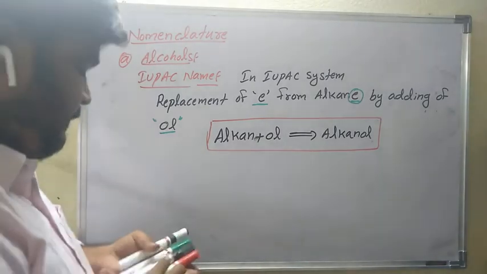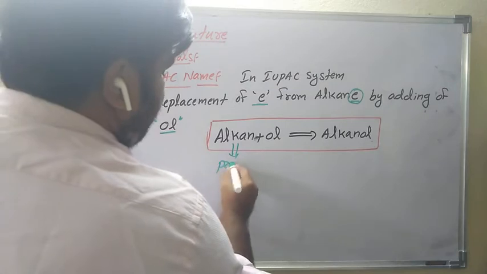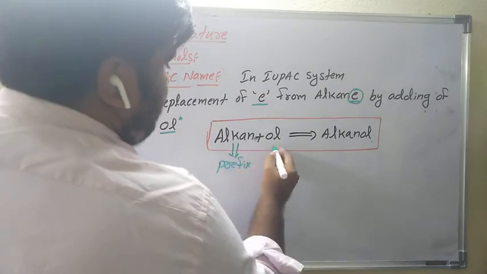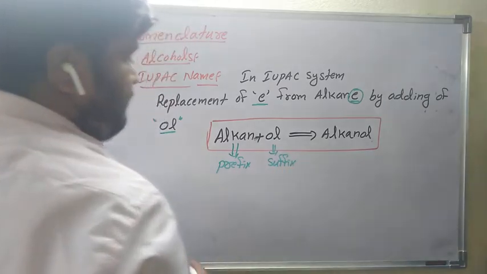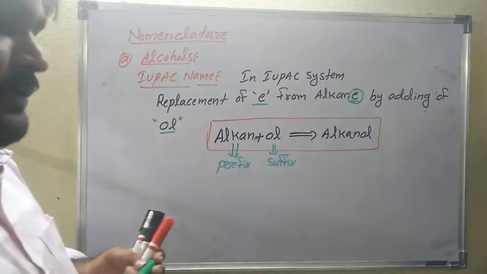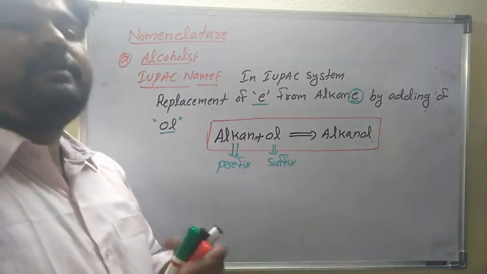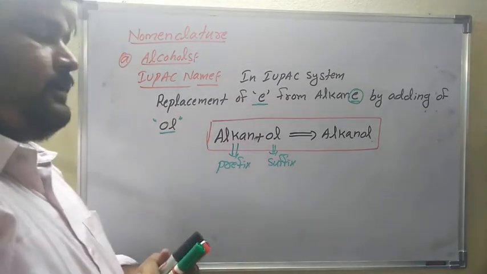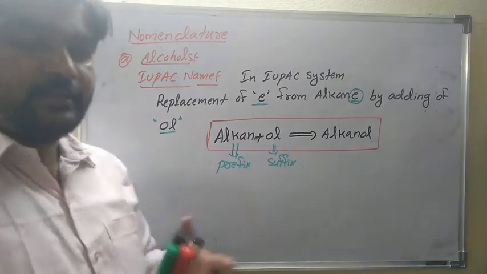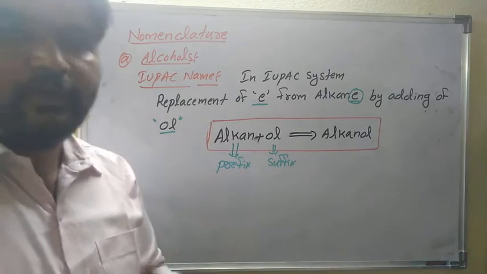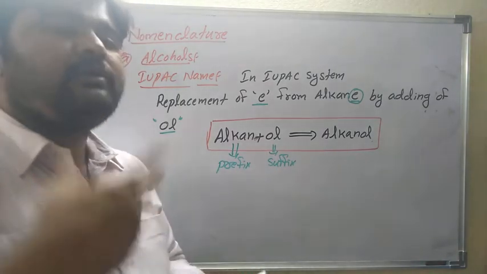So alkane is the prefix and OL is the suffix. If in case more than one substituent is present, you have to give the numbering, like 1,2-dimethyl. For example, 2-methylpropan-2-ol, like this, or 2-methylbutan-1-ol. That means if more than one substituent is present, you have to give the numbering.